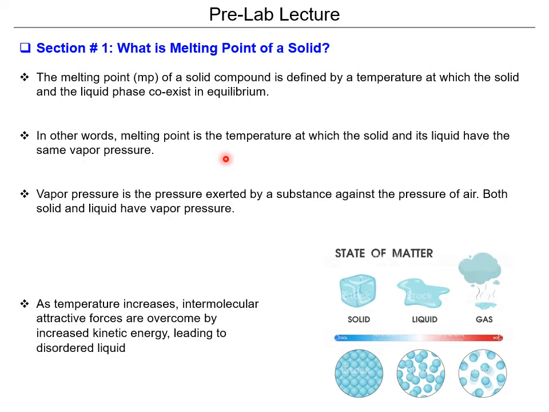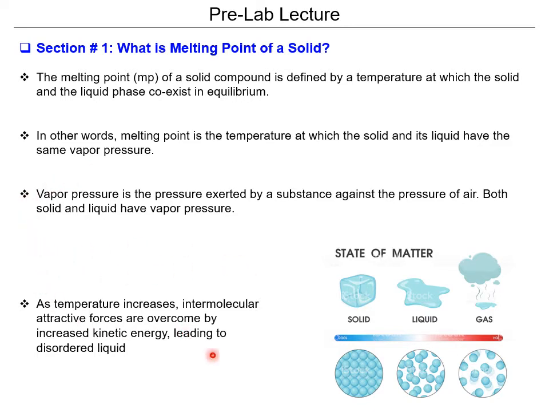That's the important part, because again, the vapor pressures are the same for each component of that soup. If we're thinking about water and ice, you can think of it as a soup with ice and water. But the ice can turn into water, especially if you keep adding heat, right? So vapor pressure is the pressure exerted by a substance against the pressure of air. Both solid and liquid have vapor pressure. Each component, each phase, has a vapor pressure.